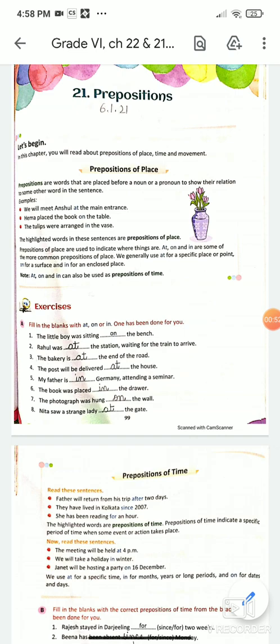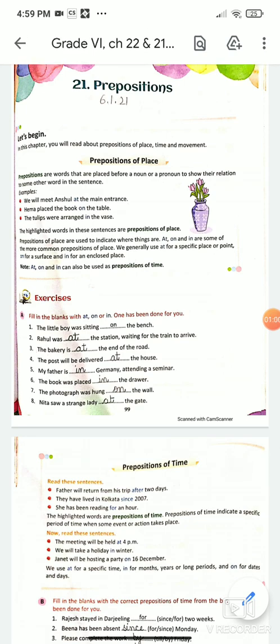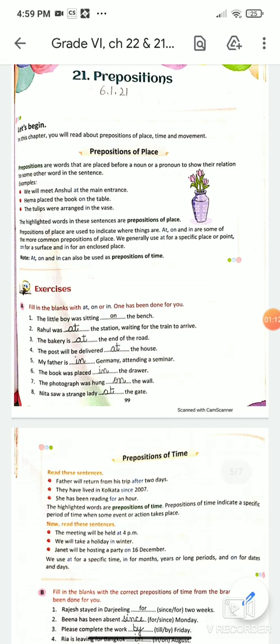So these are the words. Prepositions are the words which are placed before a noun or a pronoun to show the relationship to some other word in the sentence. Like this is basic common sense. If a thing is inside, अंदर है तो in, ऊपर है तो on, वहाँ पर है तो at, right? These are the prepositions of place. Why? Because they are telling the place of the object.